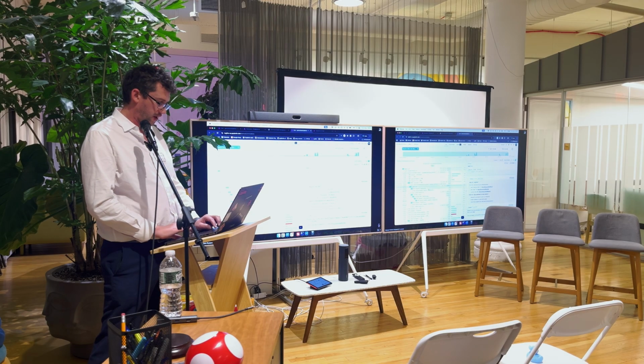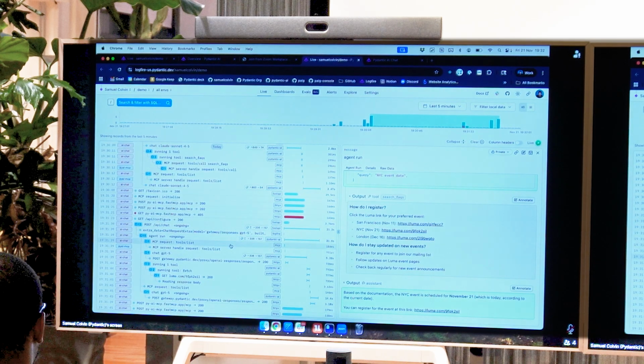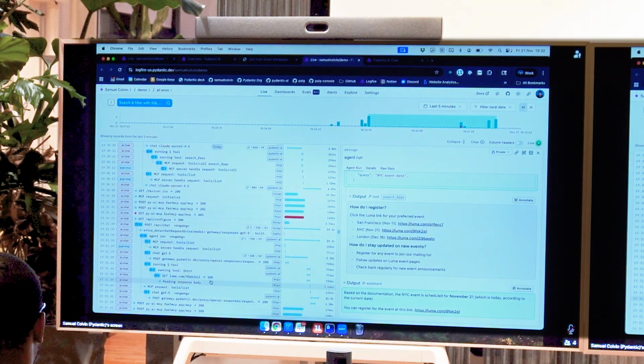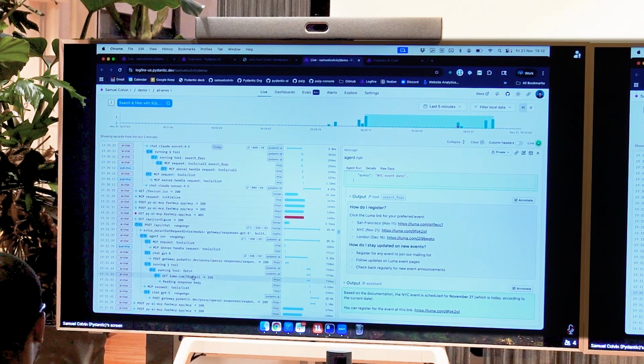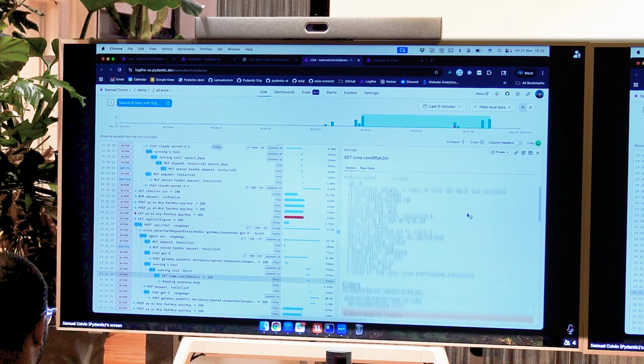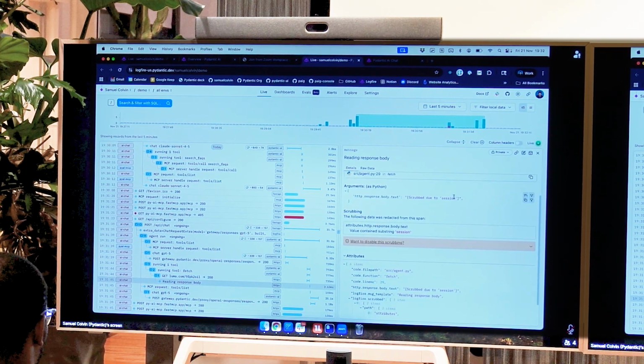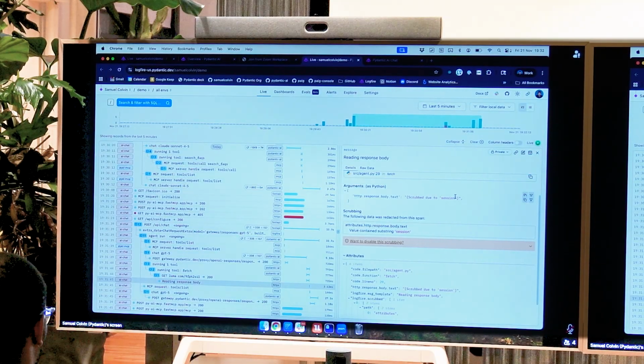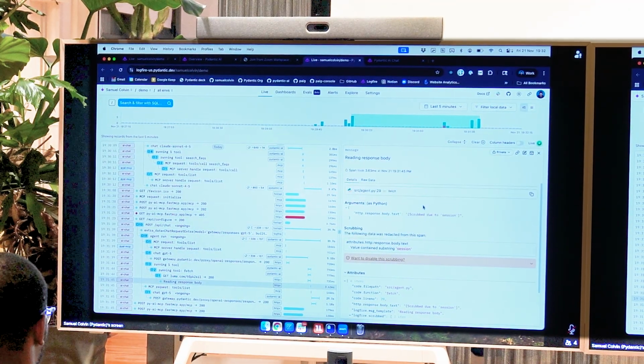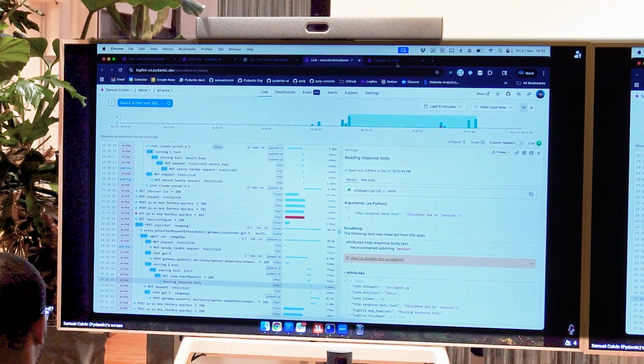But if we come back over here, even as the trace is running, we can look inside Logfire at exactly what's happening. You can see we had that request to Luma. You can see the headers, and you can even see the response body here. No, you can't, because it got scrubbed because it had the word session in it. But if it had not been scrubbed, you'd be able to see the response body here. We could switch off scrubbing if we wanted.